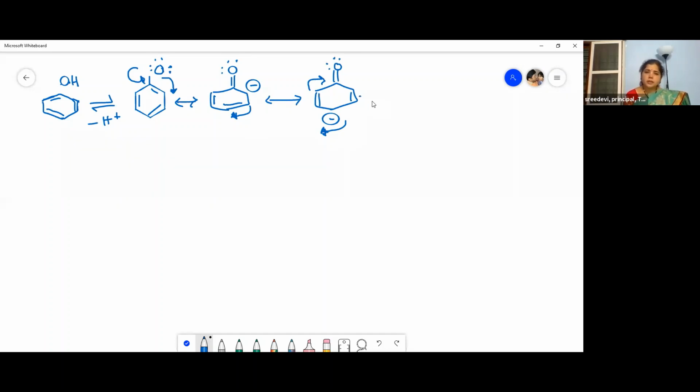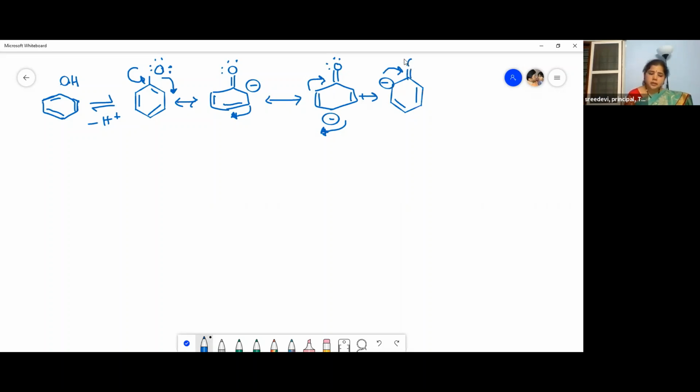And then what is another structure? I'm giving the lecture very slowly, children, so that you are able to understand this. Then shifting of the bond again here. See, I didn't change the molecular formula or anything.